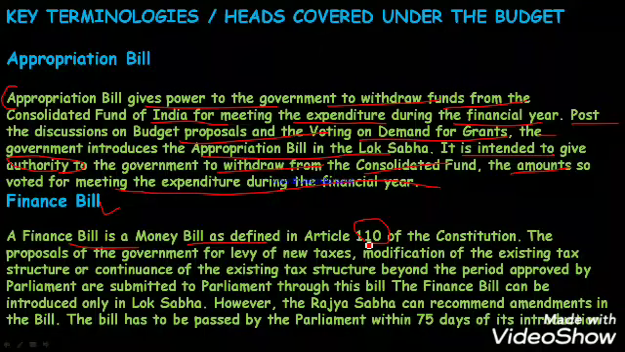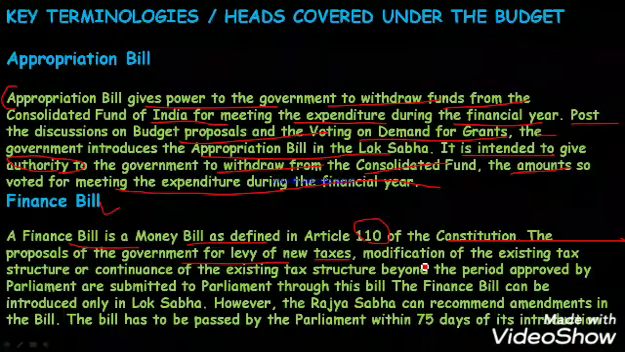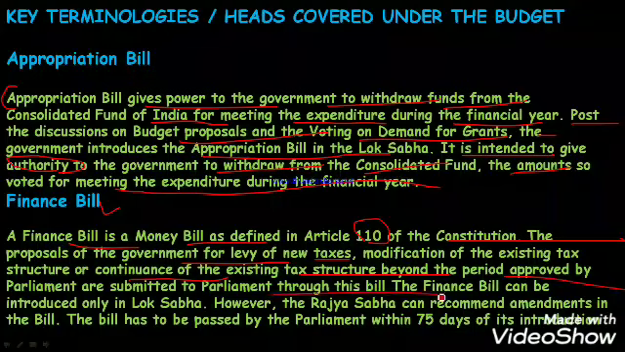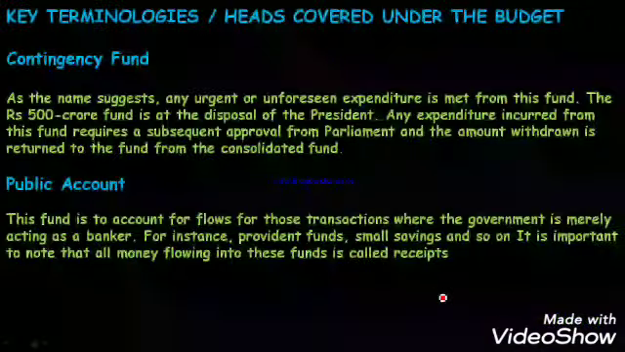Article 113 will cover demand for grants, and under Article 112 of the Constitution, the proposal of the government for levying new taxes. Whenever there is a talk of new taxes, modification of the existing tax structure, or continuance of the existing tax structure beyond the period approved by the parliament, they are submitted to the parliament through this bill. Okay, whenever there is a thing to introduce new taxes or modify the existing tax structure, consider it as a finance bill.